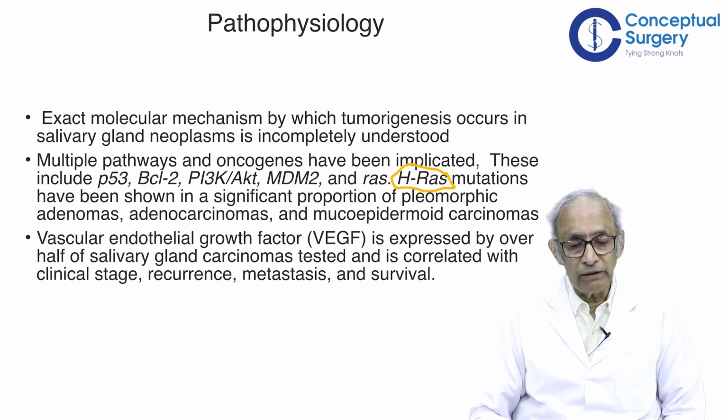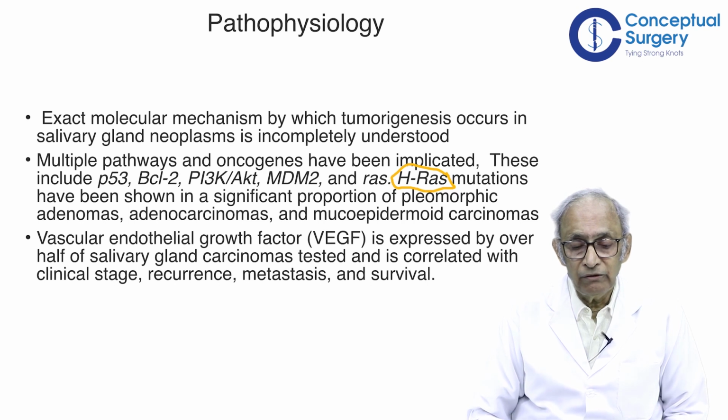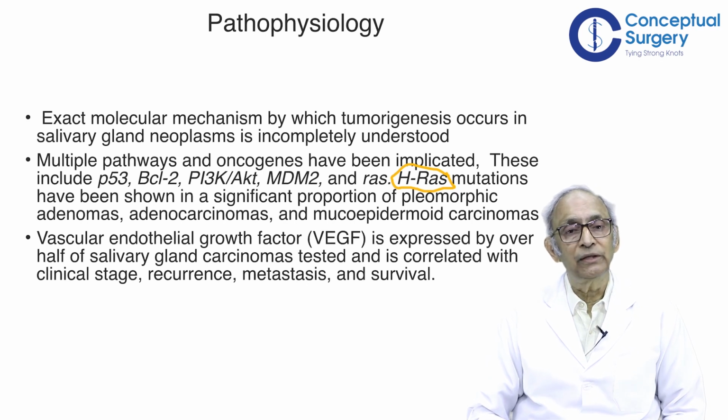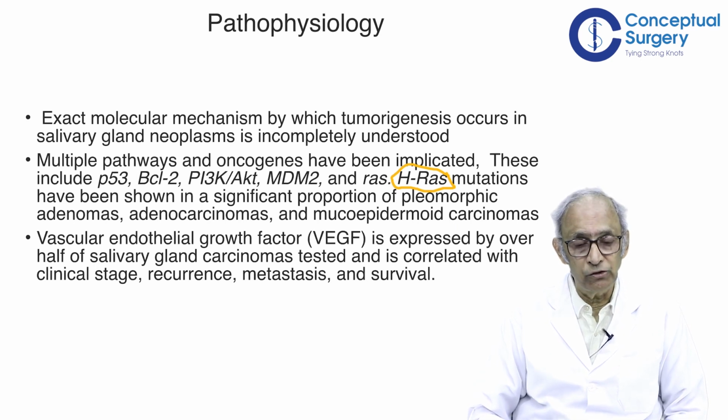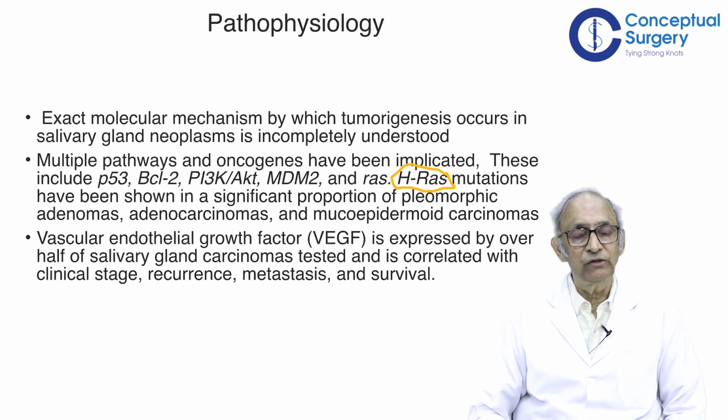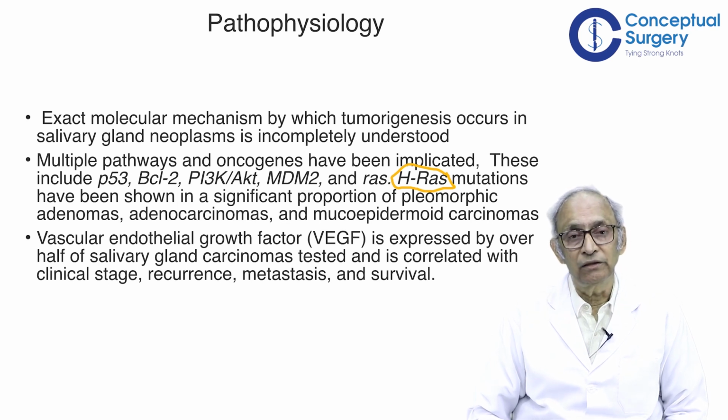And there is another one, the vascular endothelial growth factor. VEGF is expressed by over half of salivary gland carcinomas. Later on, we will talk about it. We utilize this phenomenon in contrast-administered ultrasounds to find out the difference between Warthin's tumor and other salivary gland neoplasms.